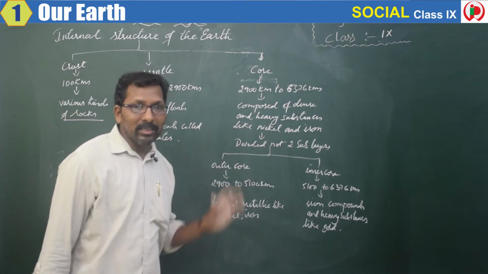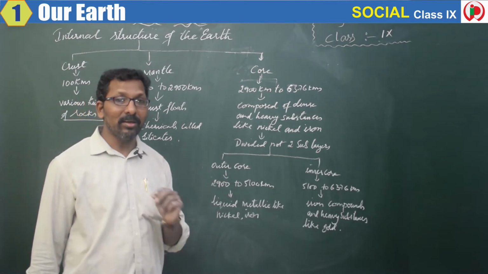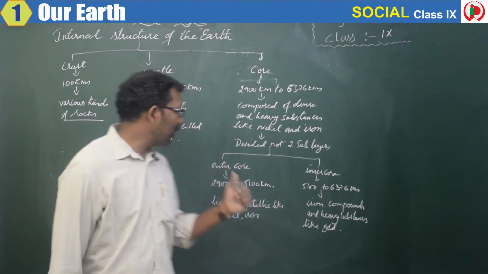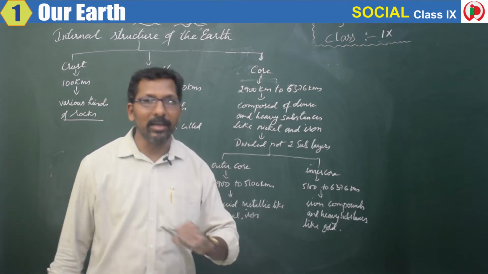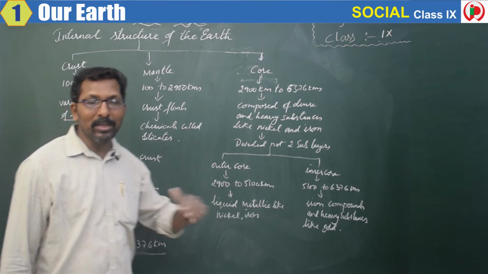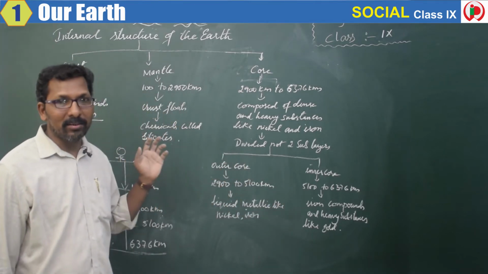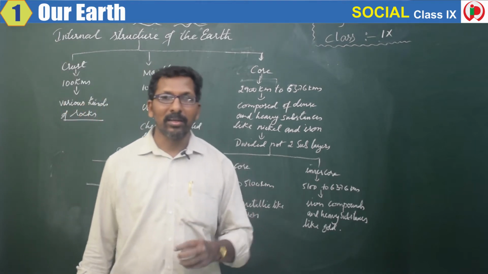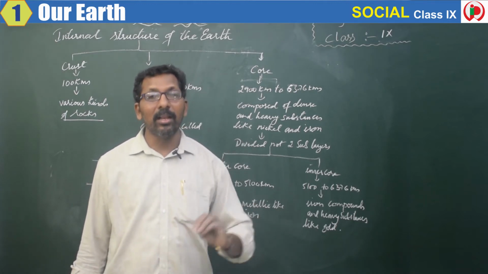So with this we can understand that earth is still active. Earthquakes are taking place. Why? Because of the movement of the mantle. Volcanoes are occurring. Why? Because of the movement of the mantle. Tsunamis occur. Why? It is also a movement of the mantle. So, because of these movements of the internal surfaces, we can understand that yes, earth is still active.